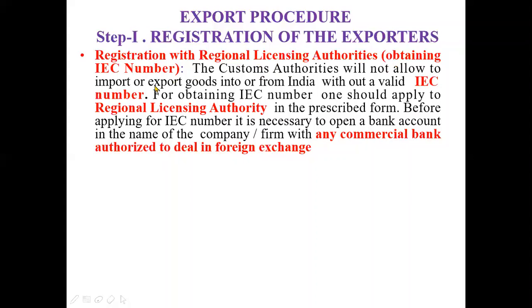So this number is basically a one-time number. The moment the number is assigned, it will be permanent to you. Getting the IEC number is not difficult at all, because our country also encourages manufacturers to export. So naturally they will give you the IEC number provided you have completed certain formalities. To obtain the IEC number, you have to apply to the regional licensing authority in the prescribed format.